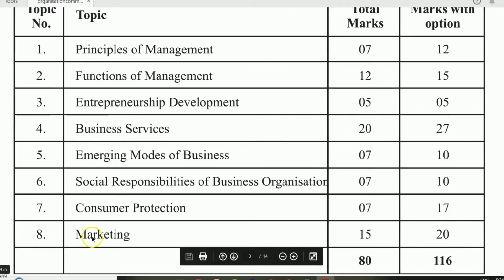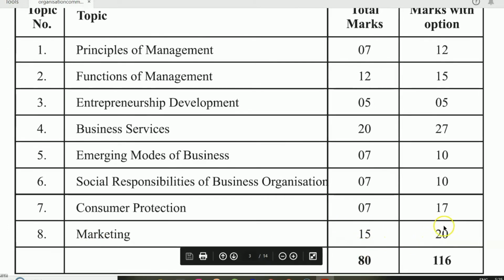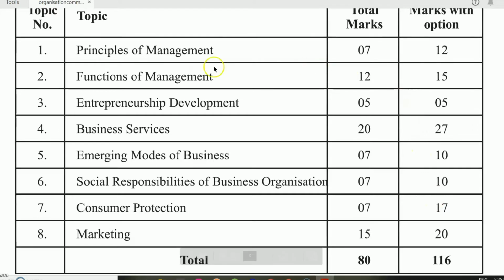Eighth chapter, Marketing. Again this chapter is a very important chapter and this is a new topic in 12th standard. It carries 15 marks and with option it carries 20 marks. So these are all the unit wise distribution of marks.